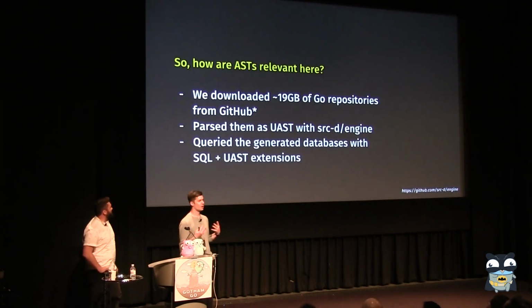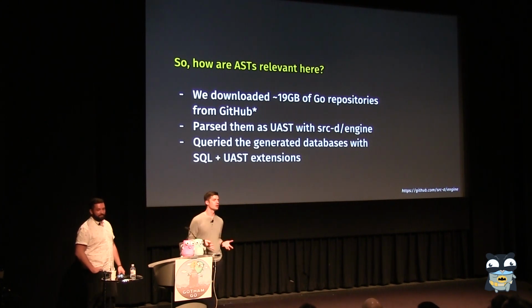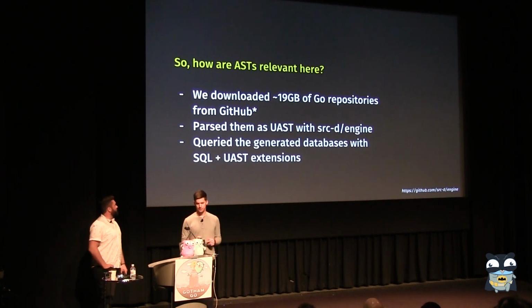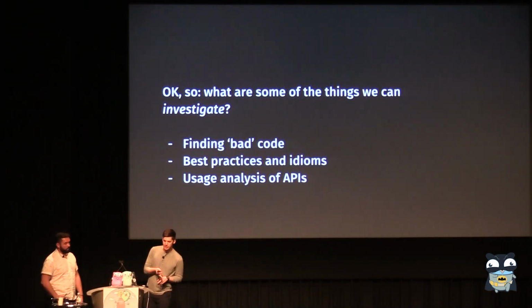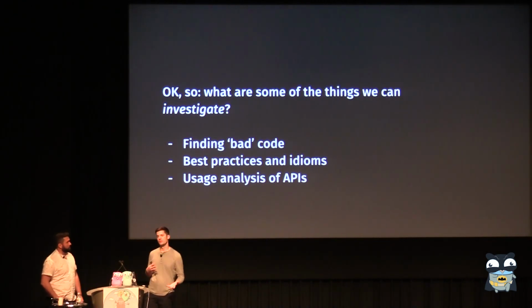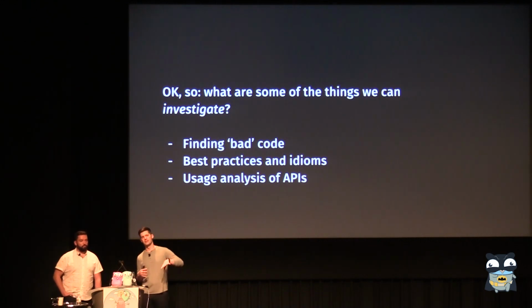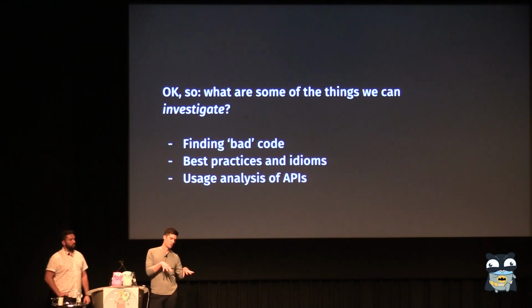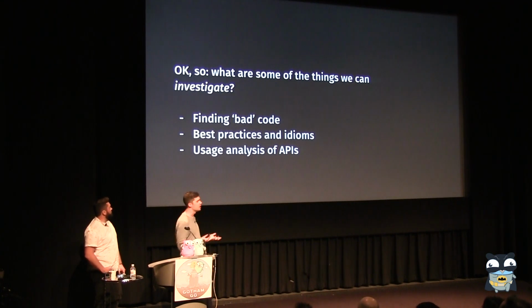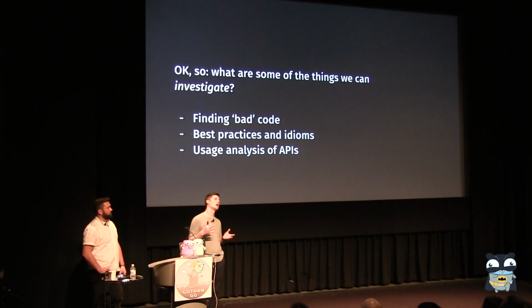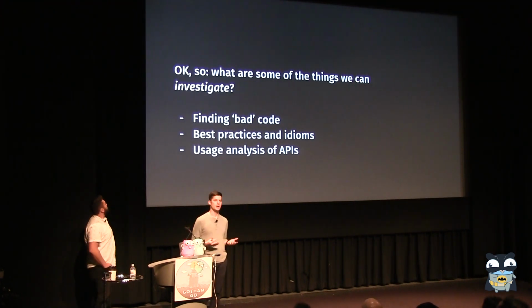And we wanted to explore a few hunches, right? We now have this structured representation of the code that we kind of wanted in the first place. Can we do a little better than we were doing before? So we had a few ideas. Those hunches were finding bad code, things like code smells, maybe misuse of things. And I say bad, like things that are bad maybe for the consumers. It's not actually a label on the programmer that's doing it. People don't always know these things. Best practices and idioms, and importantly for me as a maintainer, looking at how others are using my APIs and my packages, right?